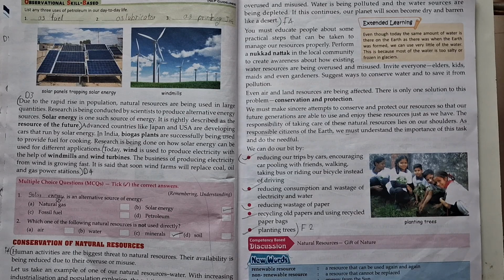We can write down: as a fuel in vehicles, in different types of industries, and in food also, like gas, not at home, but